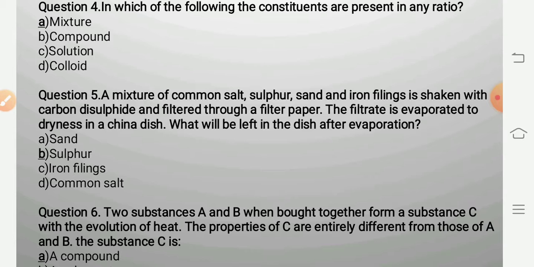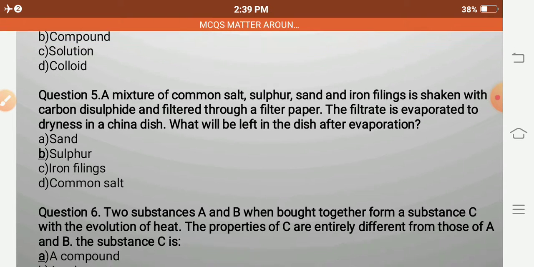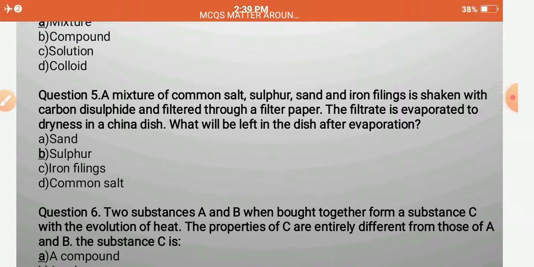Now it is shaken with carbon disulfide and filtered through a filter paper. Carbon disulfide is a solvent, so sulfur will get dissolved in it, and the filtrate is evaporated to dryness in a china dish. After evaporation, crystallization is done and sulfur is separated. But the sand, salt and iron filings will not show reaction with the CS2.